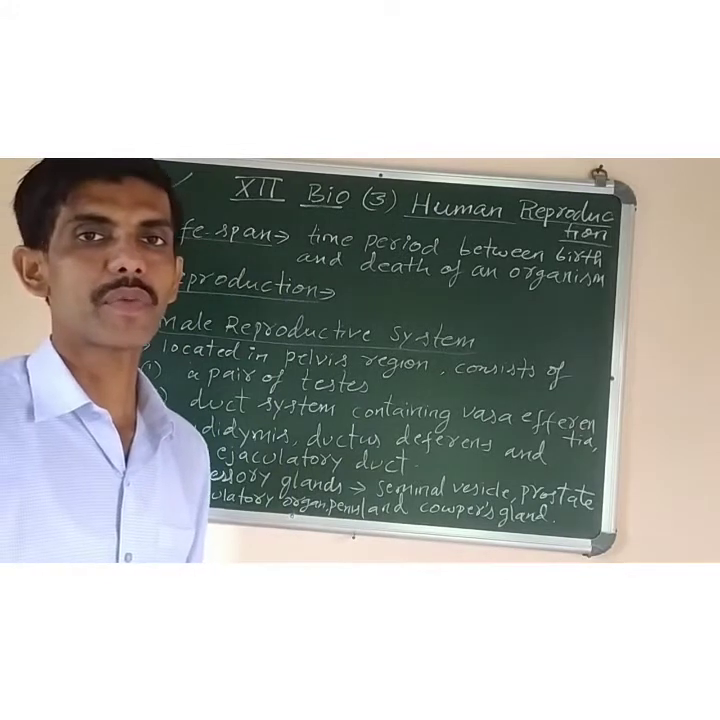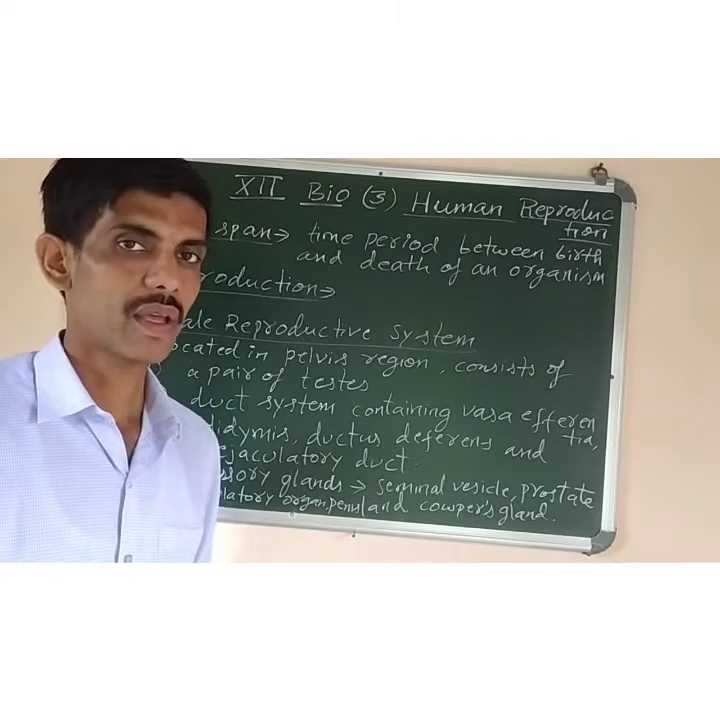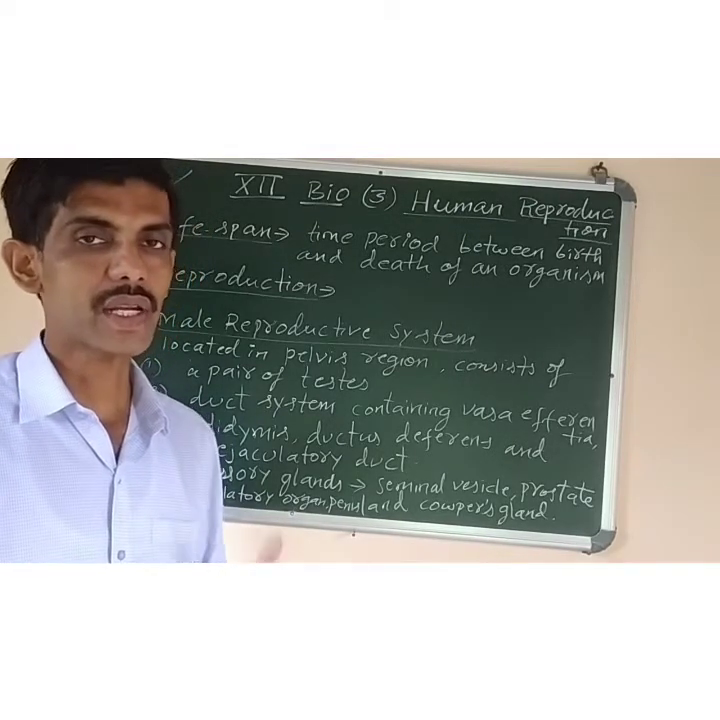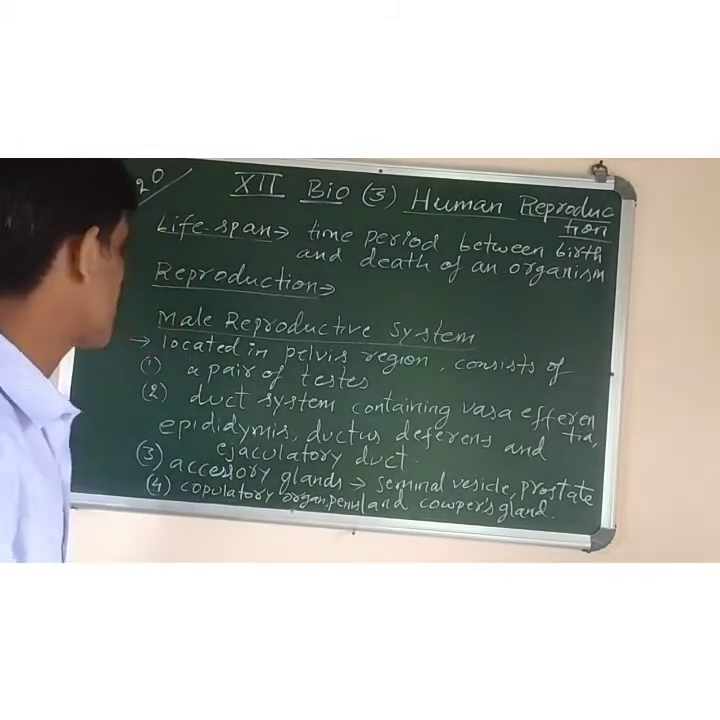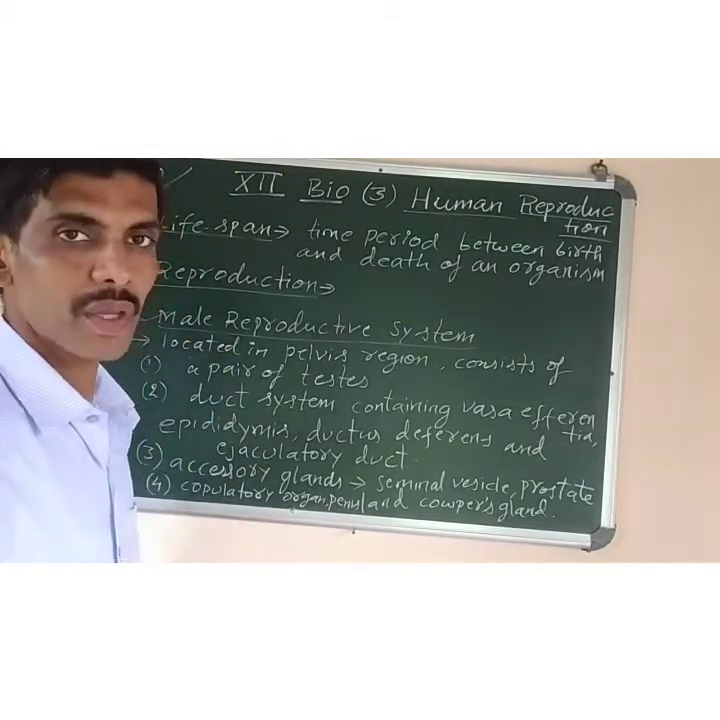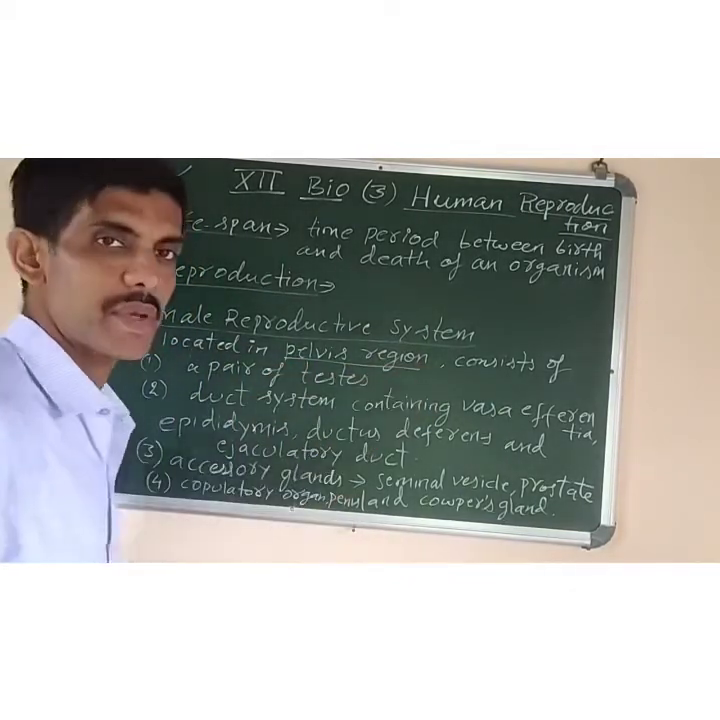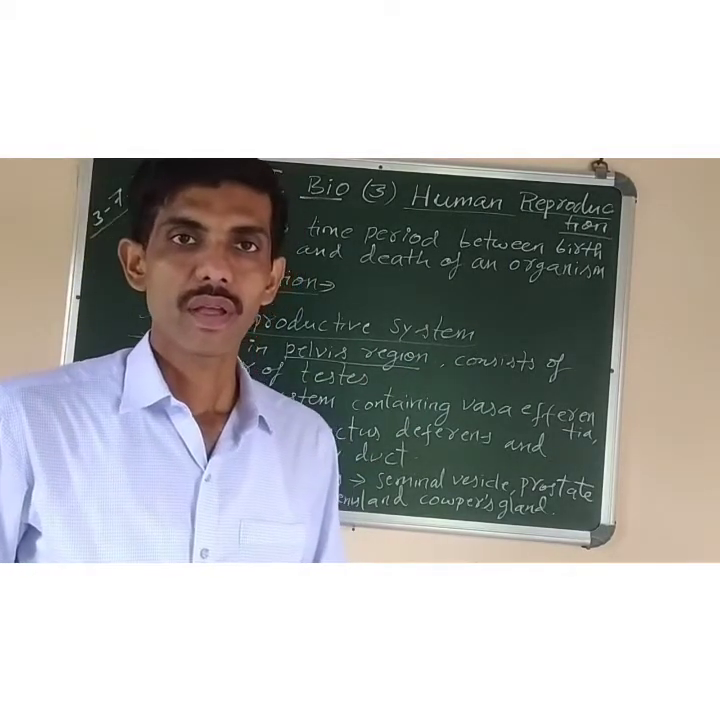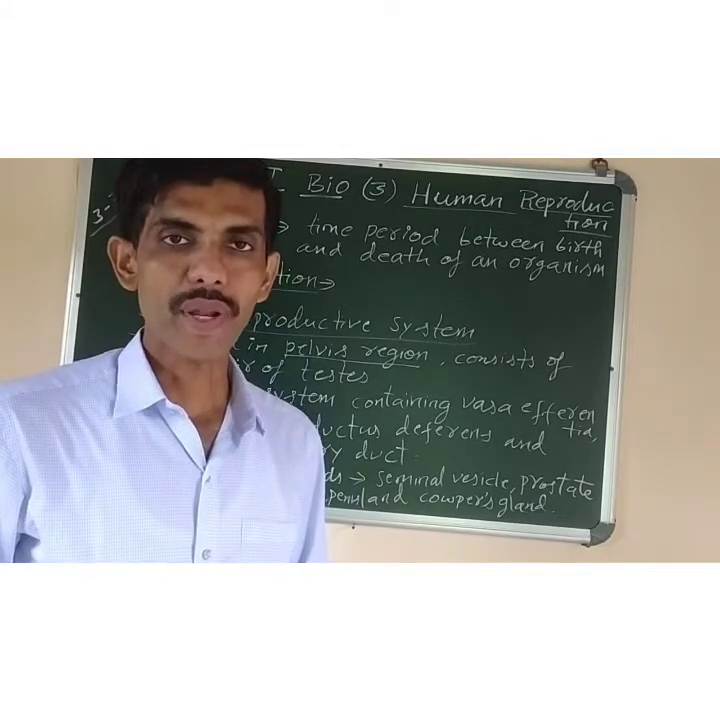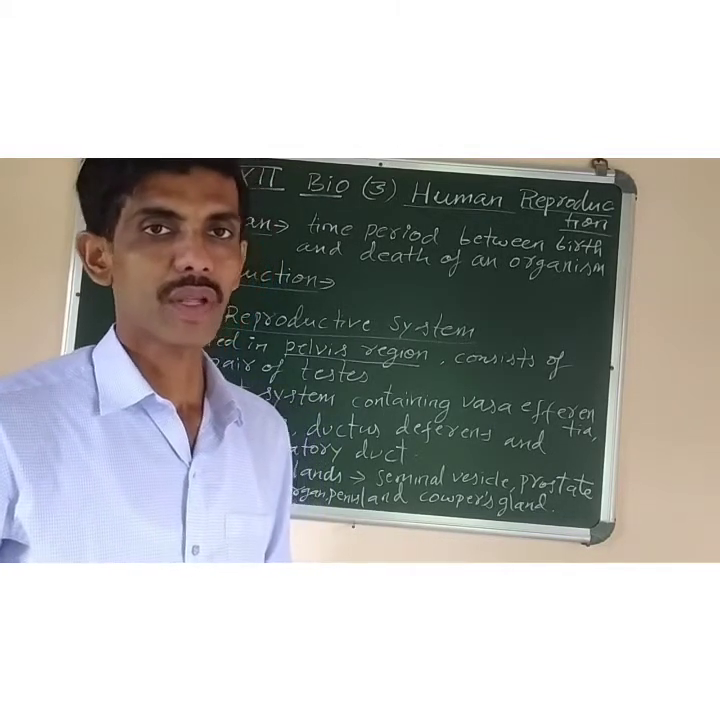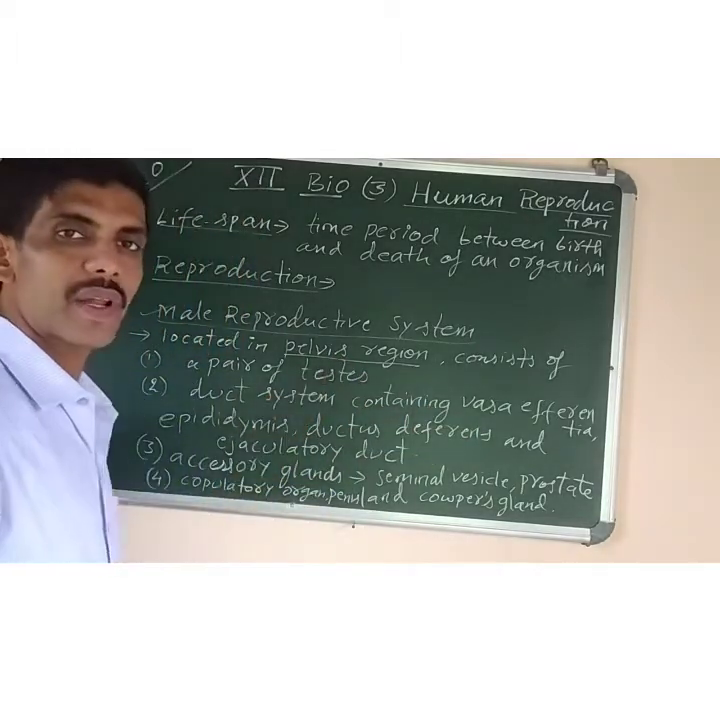In the human reproductive system, the sexes are separate, male and female. Males and females are easily distinguishable by their secondary sexual characters. So first we have to start with the male reproductive system. The male reproductive system is located in the pelvis region. Pelvis region means just below the stomach and intestine region, that is called the abdominal cavity. Just below the abdominal cavity, we have the pelvic region, and it consists of different types of organs,